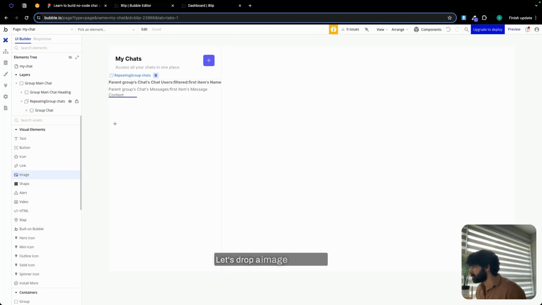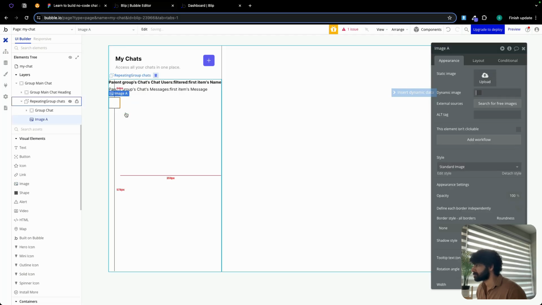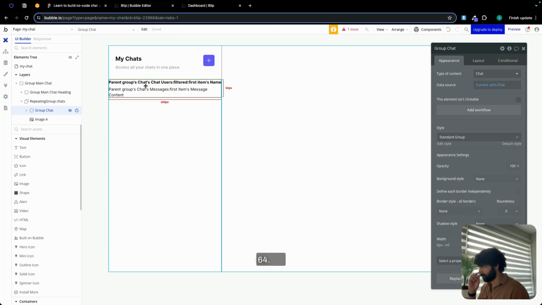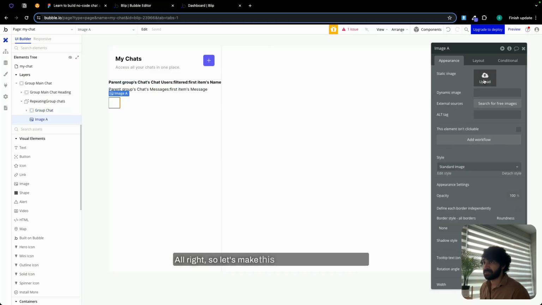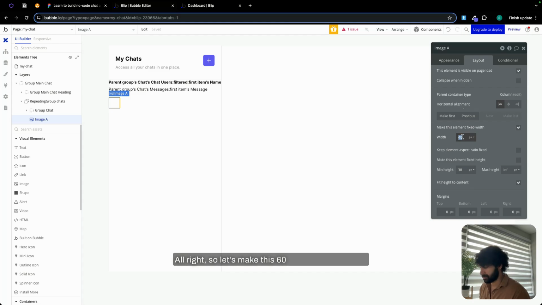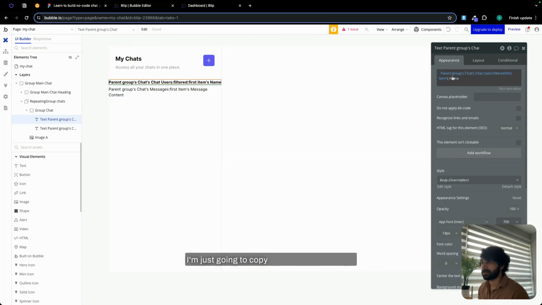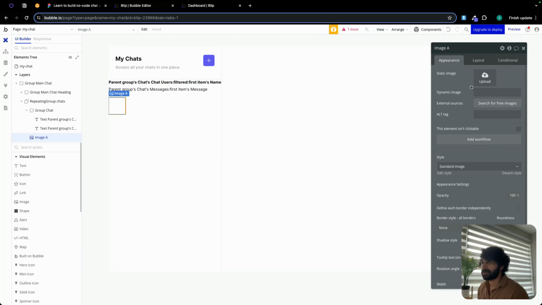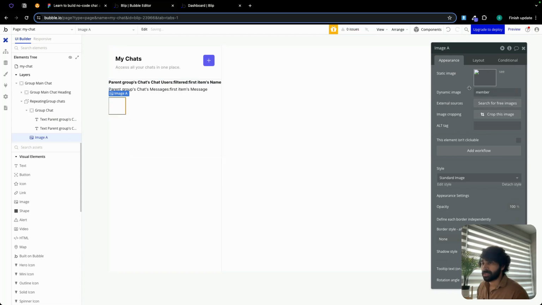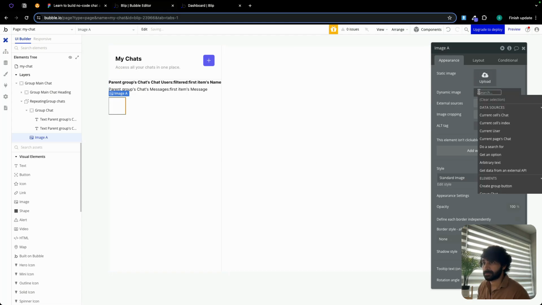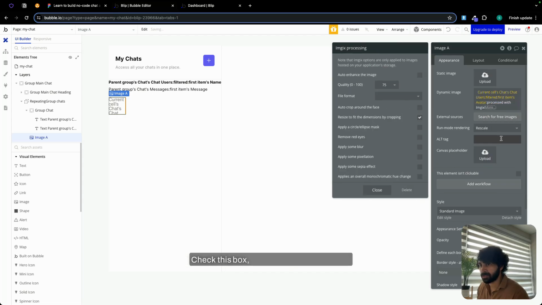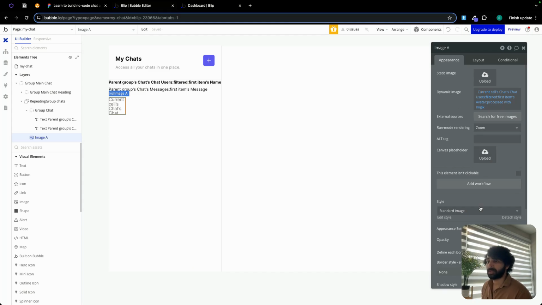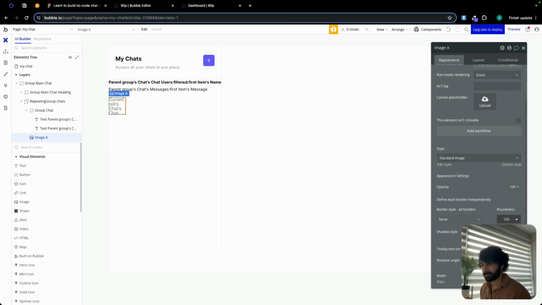Let's drop an image over here. Let me see how big this is. It's 64. All right. So let's make this 60. Click on appearance. I'm just going to copy this whole expression. Paste the expression, but instead of name, it's going to be avatar, process with images. Check this box. Run more rendering. Zoom. Let's not forget to add roundness.